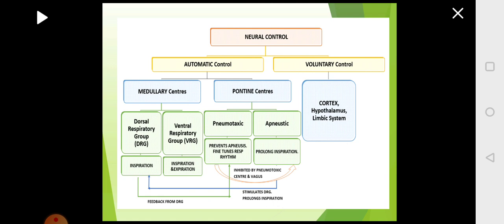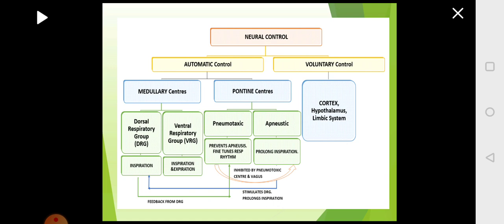Apneustic will help in prolonging the inspiration when required, but the pneumotaxic region will not allow the prolonging of the inspiration beyond a range.